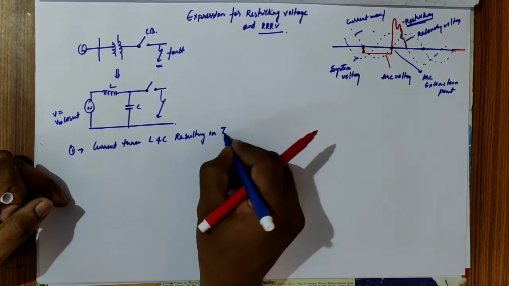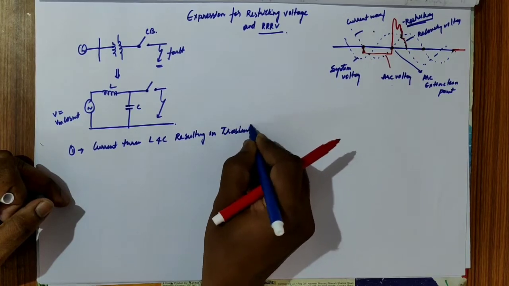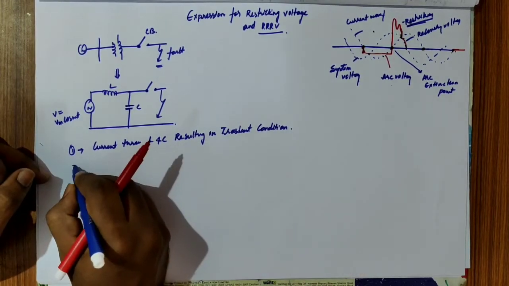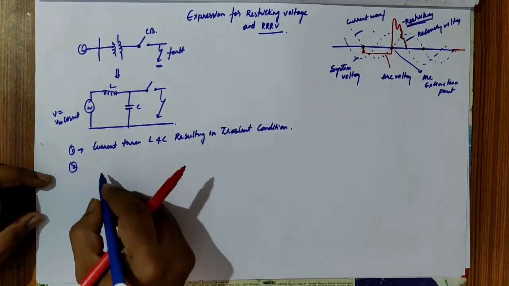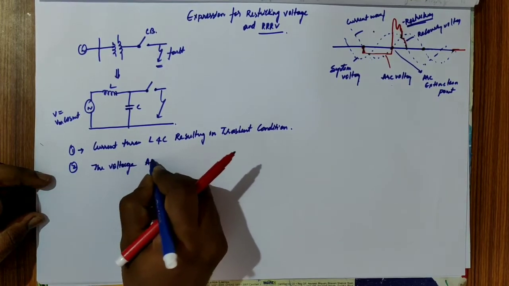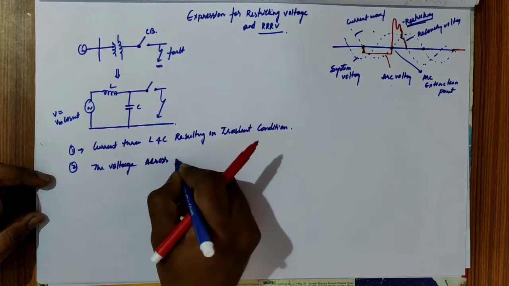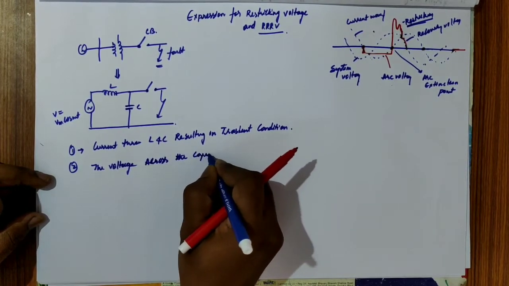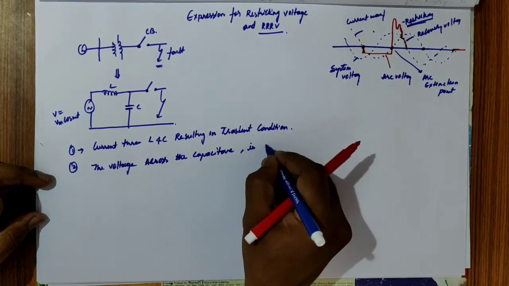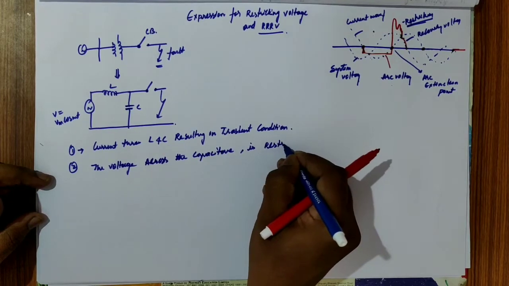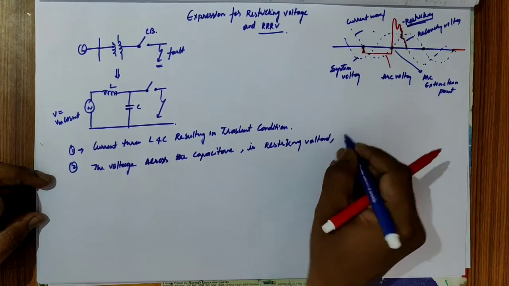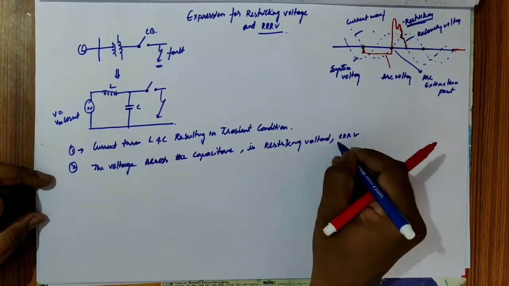We also observe the voltage across the capacitor, and the voltage across the capacitance is the required restriking voltage. We also find the rate of rise of recovery voltage.